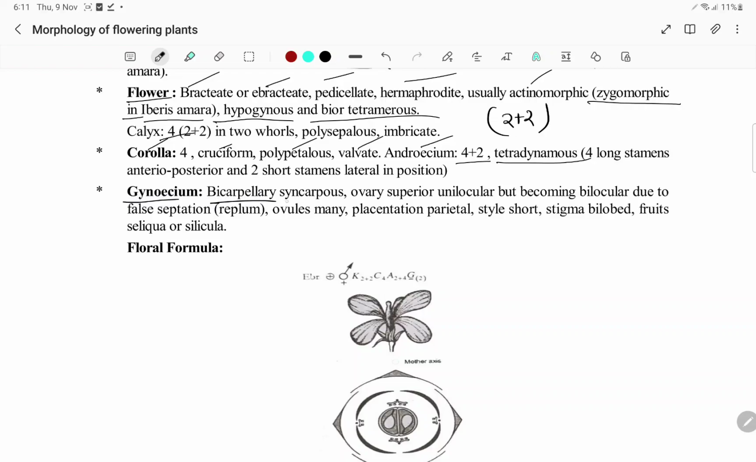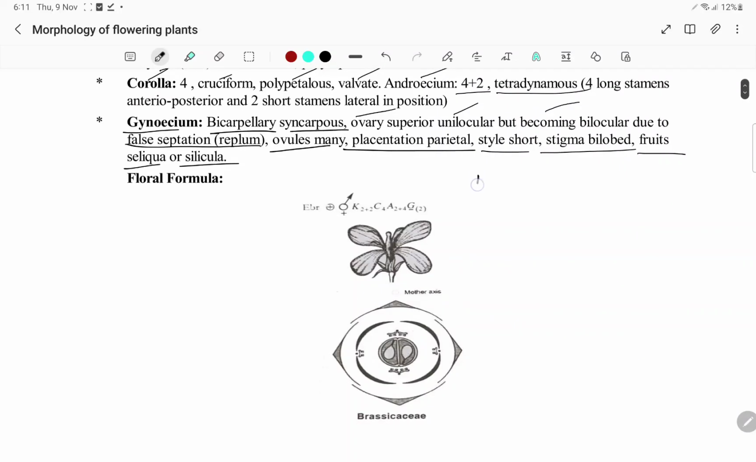Gynoecium is bicarpellary, syncarpous, ovary is superior and unilocular, but becoming bilocular due to the false septation called replum. Ovules many. Placentation is parietal. Style is short, and stigma is bilobed. In case of Brassicaceae, mostly you will have 2. And fruits are siliqua or silicula.